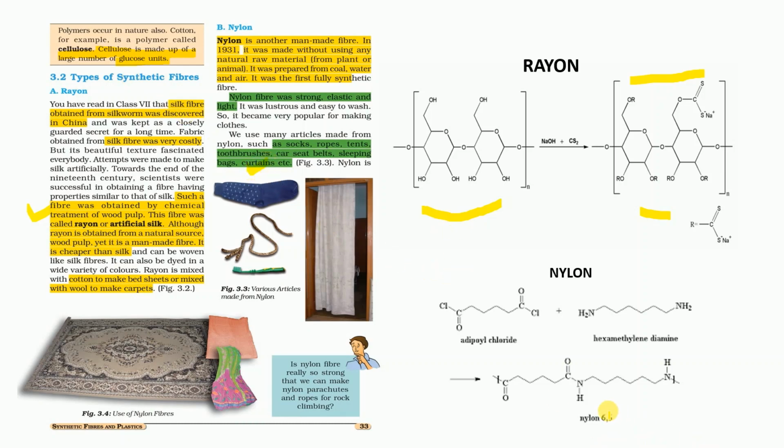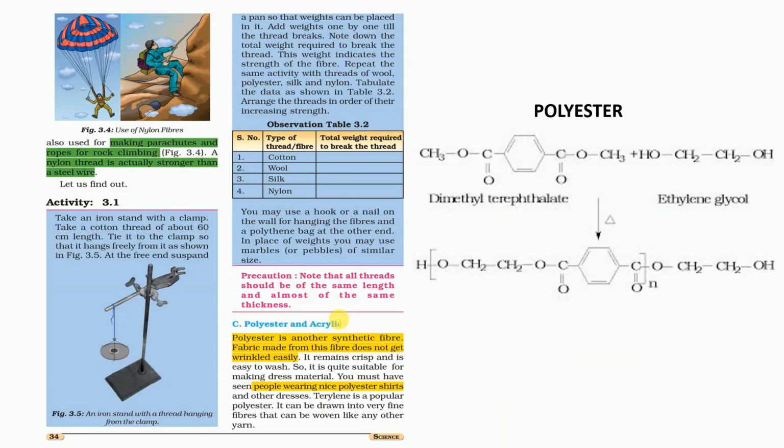This is the chemical formula of nylon: nylon 6,6. When adipoyl chloride reacts with hexamethylene diamine, they form a long chain of polymer which is called nylon. So here we see that hot air balloons, parachutes, and climbing ropes are made from nylon because it is very strong.